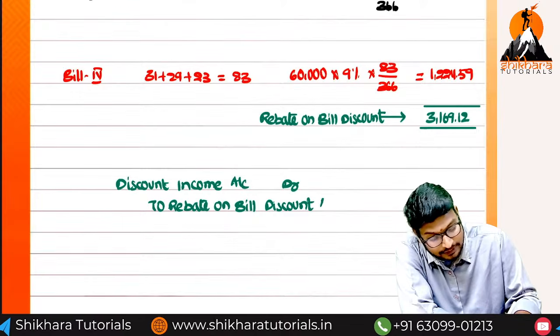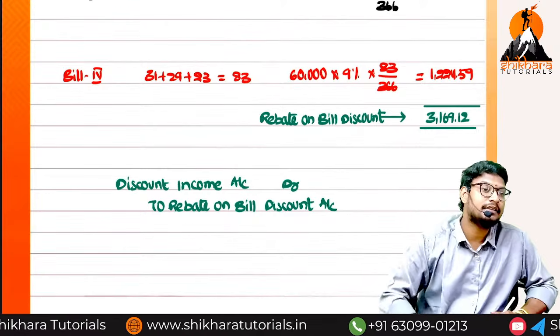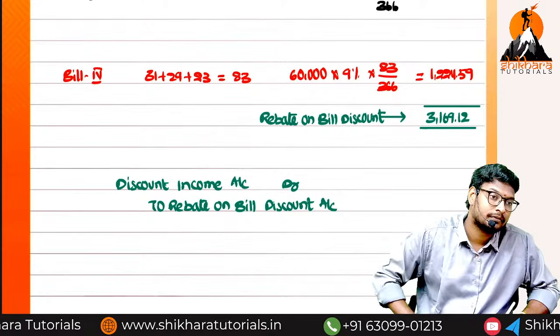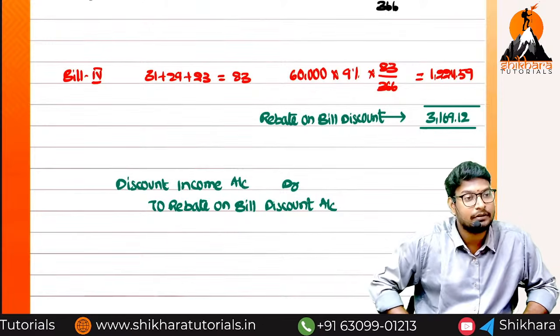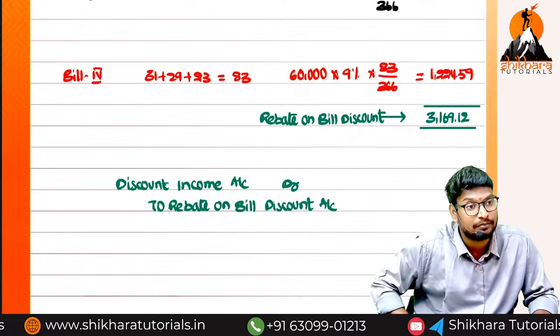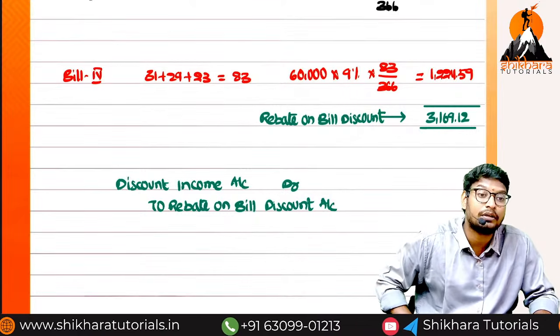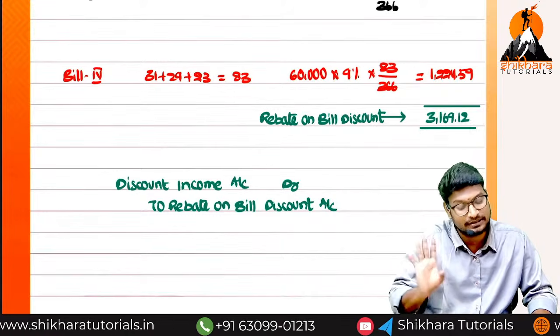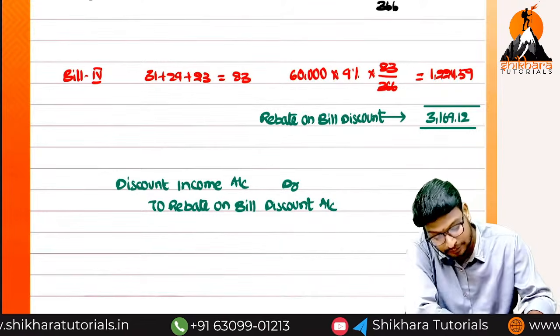Can you tell me the entry for the income received in advance? Income account debited to income received in advance. Here also what is the income? Discount income. Income received in advance, they are going to call it as rebate on bill discount. Simple concept. What is the total amount?